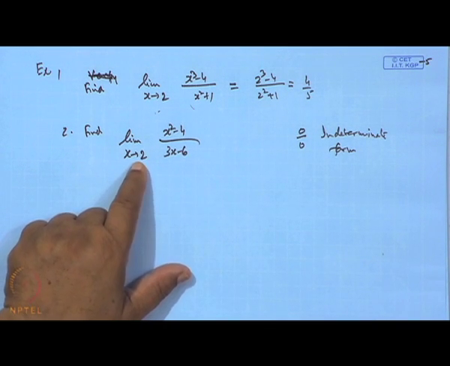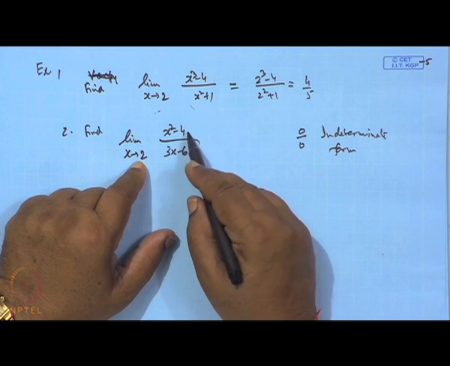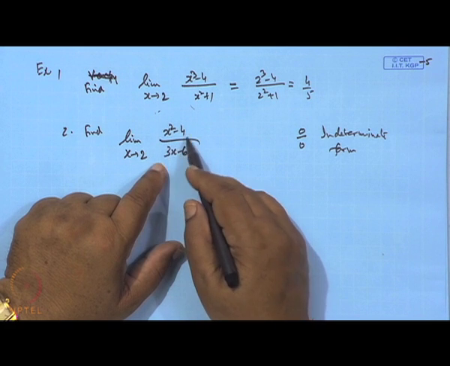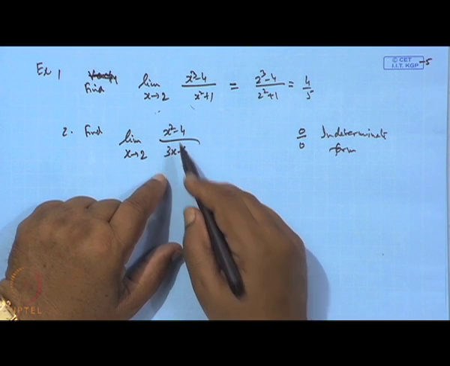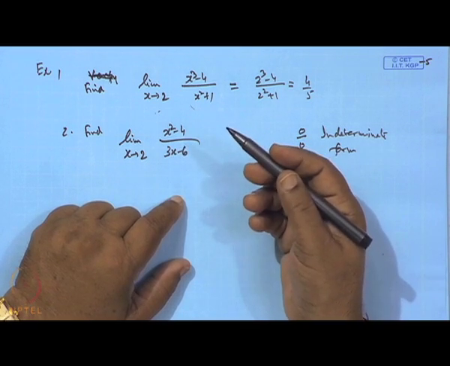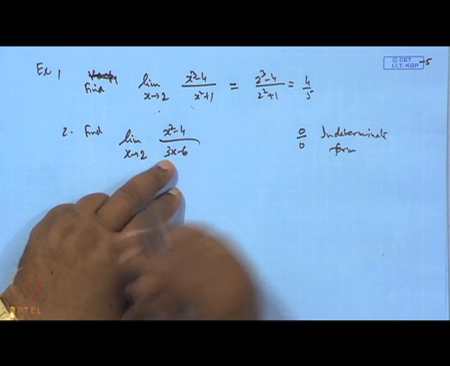Obviously, when we say that x tends to 2, the numerator is 0 and the denominator is 0. It means there must be one factor involving x minus 2 in the numerator as well as x minus 2 in the denominator, then only the numerator and denominator both tend to 0. So, remove that x minus 2 factor.